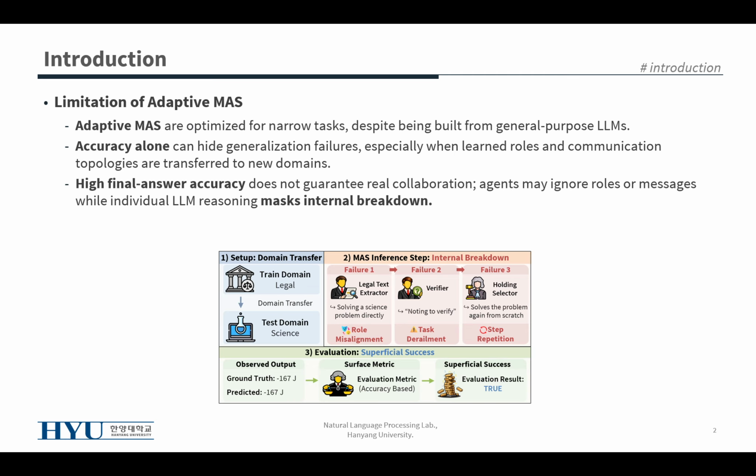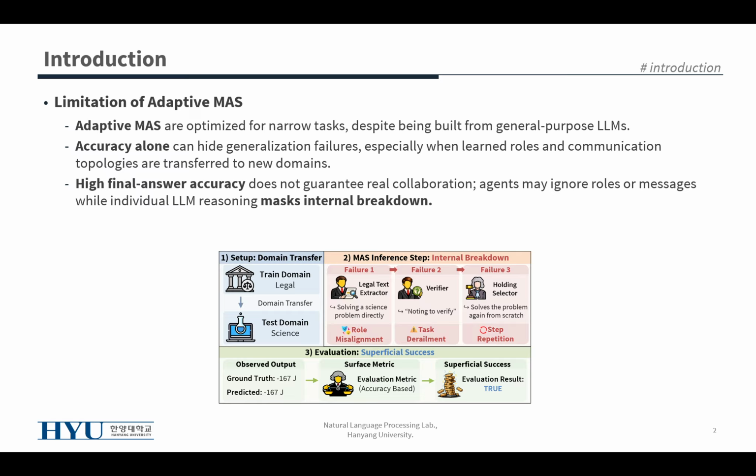Adaptive multi-agent systems utilize agent roles and communication structures for a specific task. Although these systems are built from general-purpose LLMs, the learned topology can become highly specialized to the training domain. This creates a problem. If we move the same topology to a new domain, the final answer may still be correct, but the internal collaboration may fail.